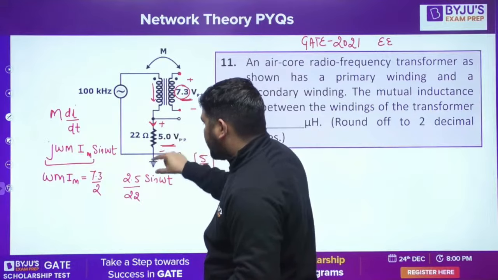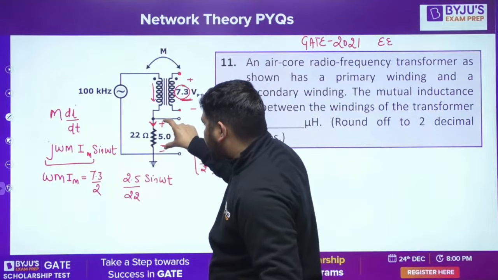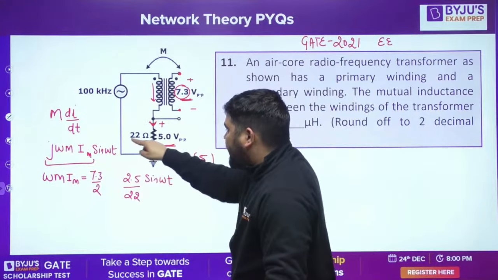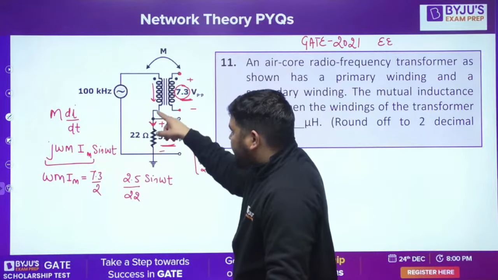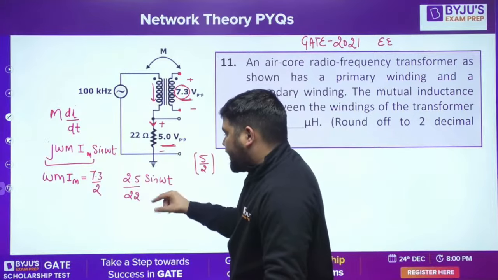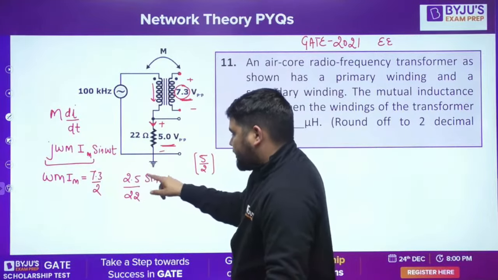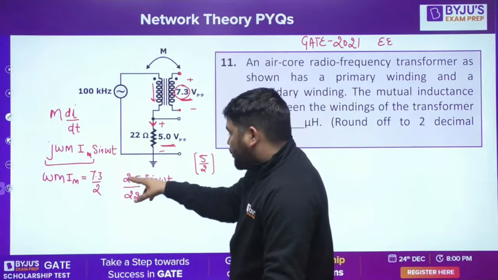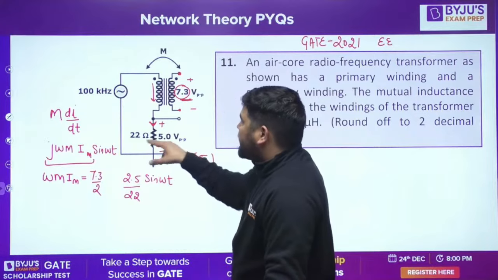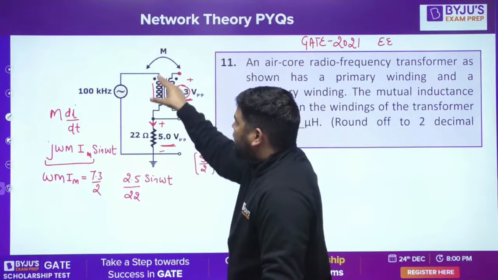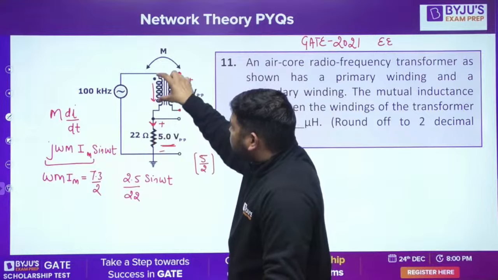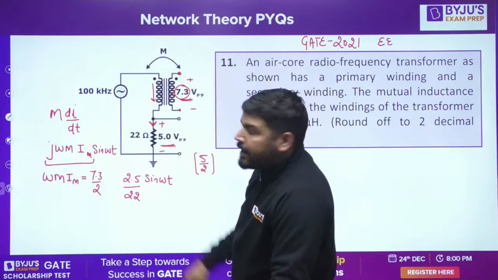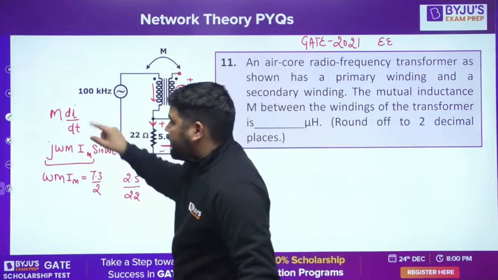The voltage here is the 2.5 max value. So the maximum voltage across this resistance is 2.5, and divided by 22 is the current. So you'll get the maximum value of the current, 2.5 divided by 22. Let's assume that this is a sinusoidal current, so I put sine of omega t here: 2.5 upon 22 sine of omega t. This current will flow in this circuit. Because of this current, you'll have an induced voltage here because of this mutual inductance, so the induced voltage here will be M di by dt.